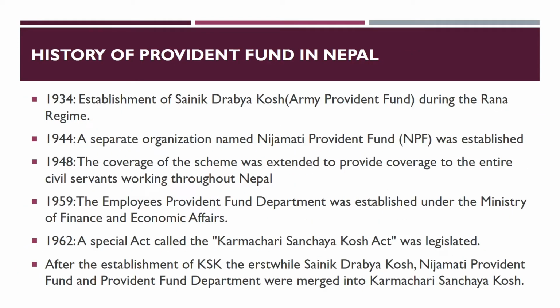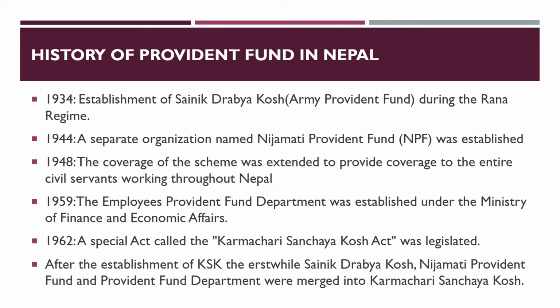The Karmachari Sanchaya Kosh was established under the act as an autonomous provident fund organization. After its establishment, the erstwhile Sainik Dravya Kosh, Nizamati Provident Fund and Provident Fund Department were merged into Karmachari Sanchaya Kosh.